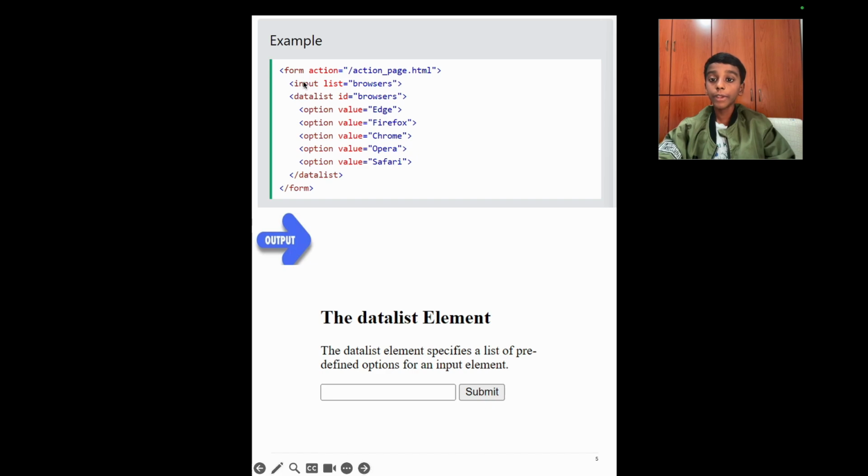As you can see here in our example, our form has a form action, where the form action is sending us to action_page.html.